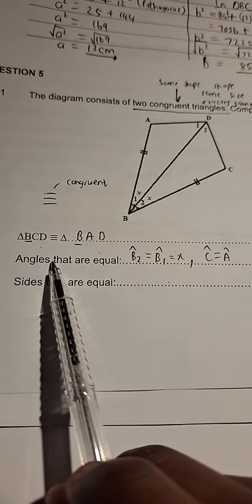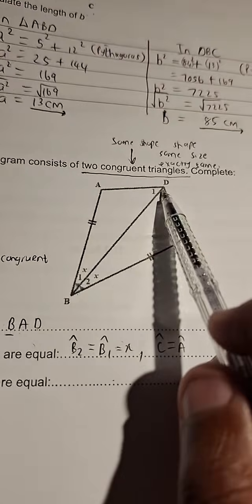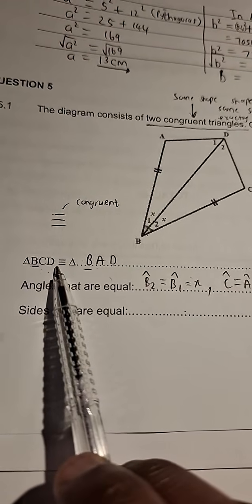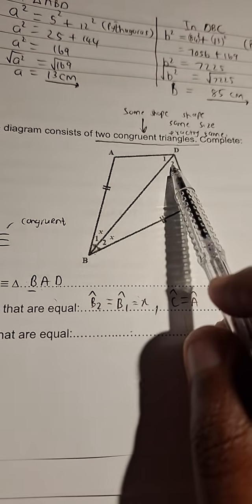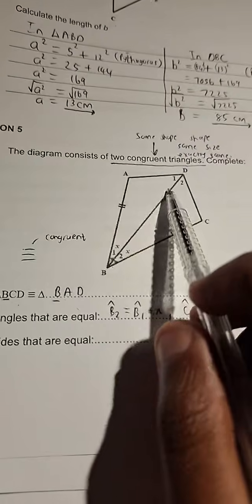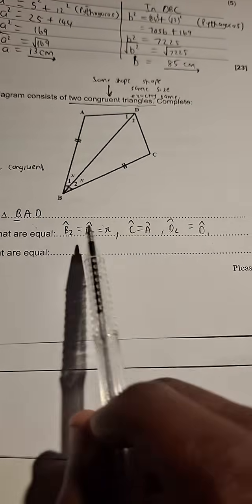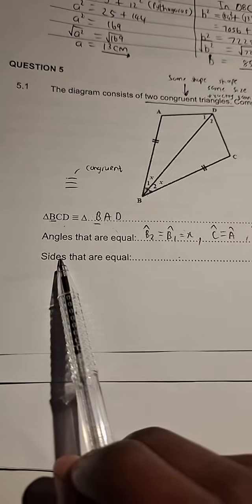Then the last statement, which other angles are equal? It should then stand that this D is equal to this D. For this D, which D is it? It is angle D2. And then for the other triangle, which D is it? It is angle D1. Okay, so angles that are equal, here they are: 1, 2, 3. Let's finish off.